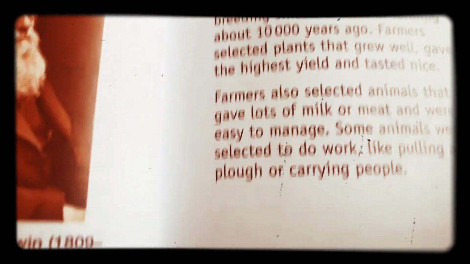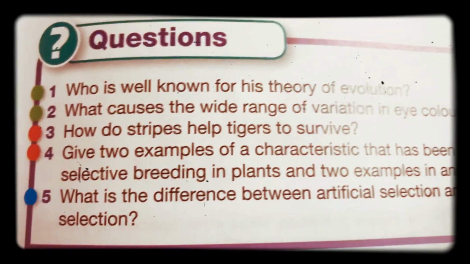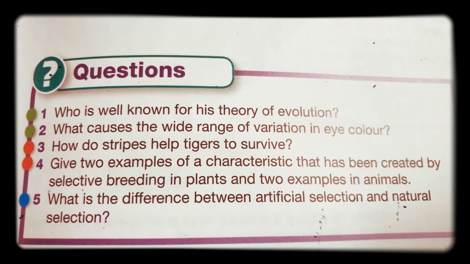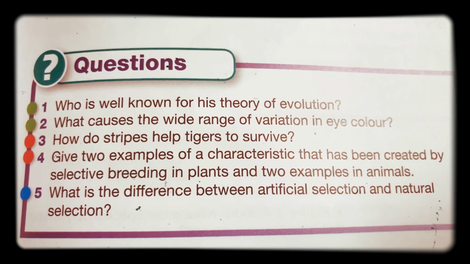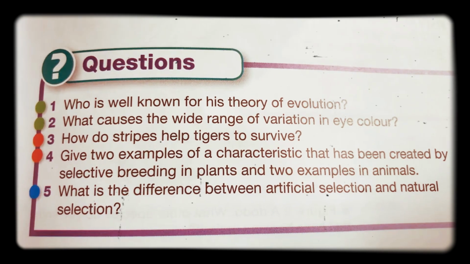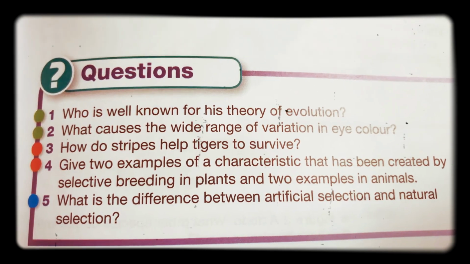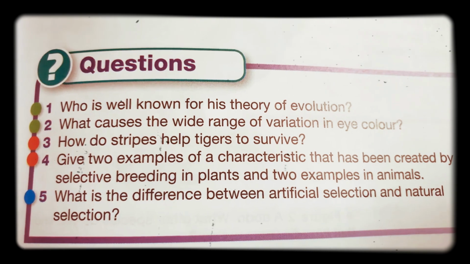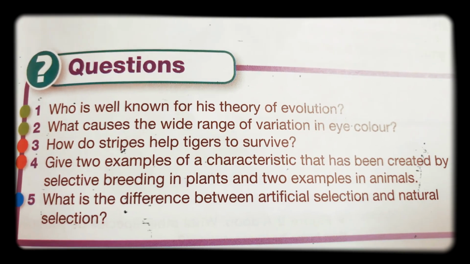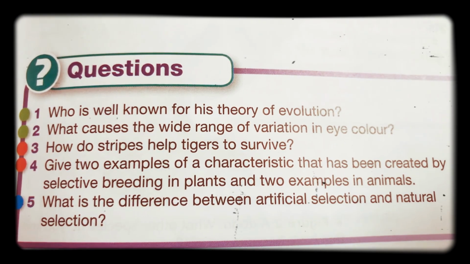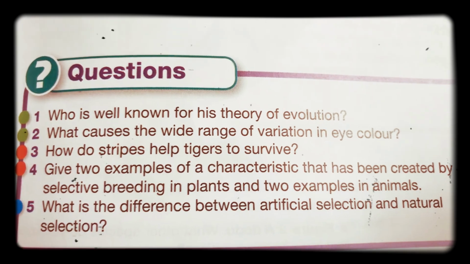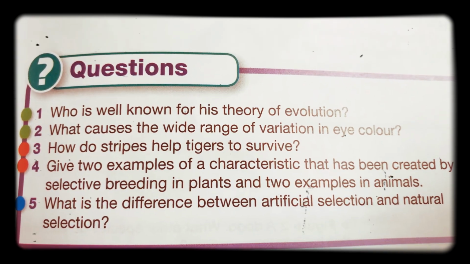So, here's some questions at the bottom. What I'd like you to do is pause the video when I finish a question. Have a think about it. Discuss your answer with a parent at home and then play the video again. So we're going to look at question number 4. Give 2 examples of a characteristic that has been created by selective breeding in plants and 2 examples in animals. Let me pause the video.